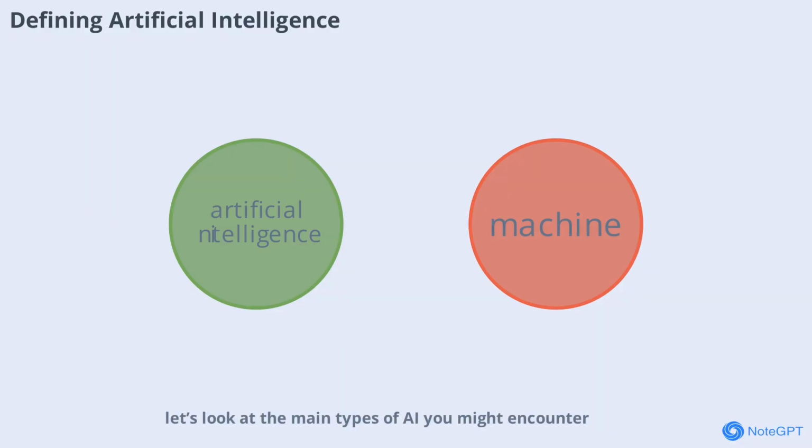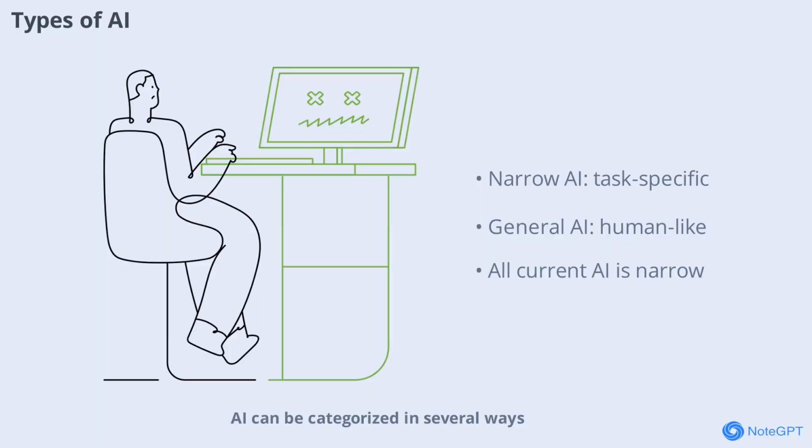Now, let's look at the main types of AI you might encounter. AI can be categorized in several ways, but the most common distinction is between narrow AI and general AI. Narrow AI, also called weak AI, is designed to handle specific tasks, like voice assistants or recommendation systems. General AI, on the other hand, would have the ability to understand and learn any intellectual task that a human can. Currently, all AI in use is narrow AI, focused on specialized functions.